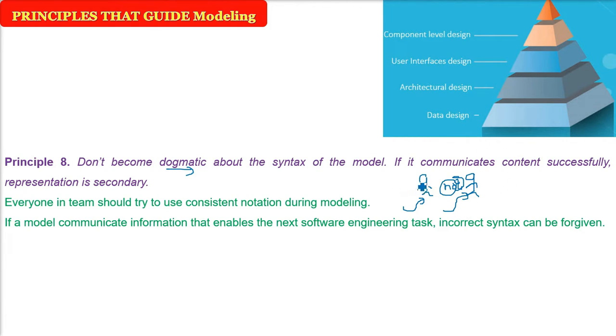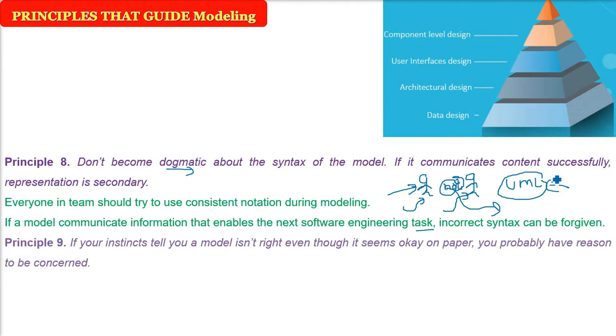If you follow the notation, it is always good. Everyone should follow UML, the Unified Modeling Language, for software engineering work. But sometimes, if a model is giving all the information and is suitable for the construction of the software, the incorrect notation or syntax can be forgiven. But consistent notation is always advisable for modeling.